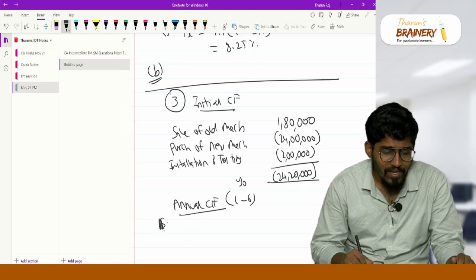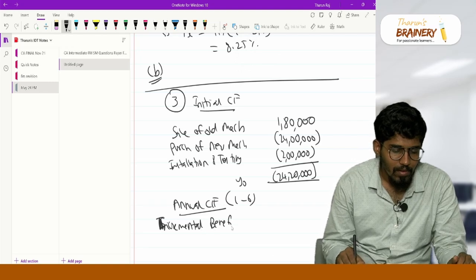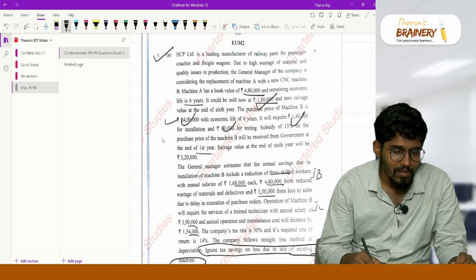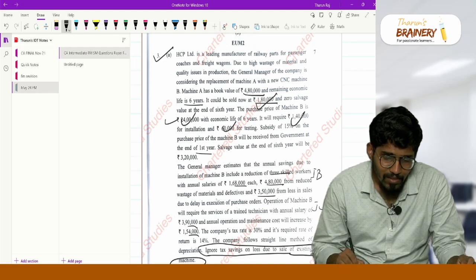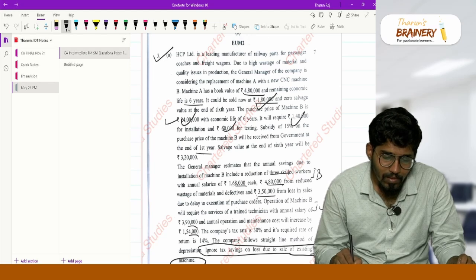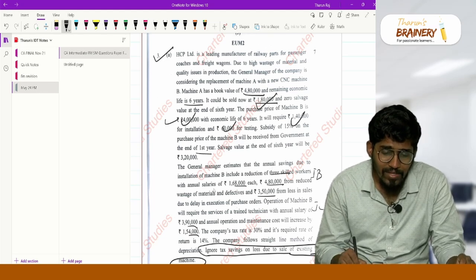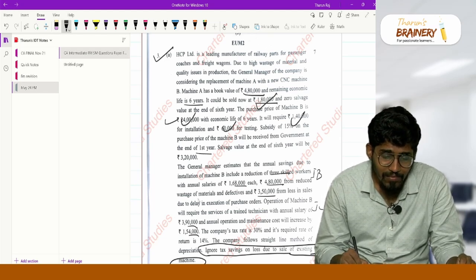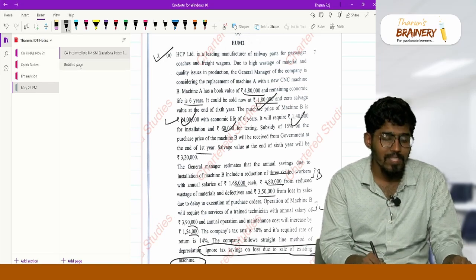So the incremental benefit you are getting is annual savings in salaries due to skilled workers, annual savings in wastage of materials, and savings in loss in sales.